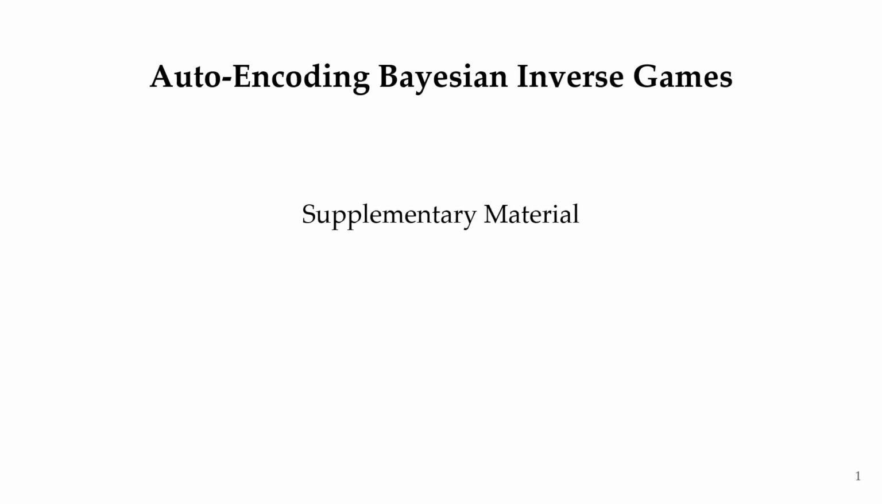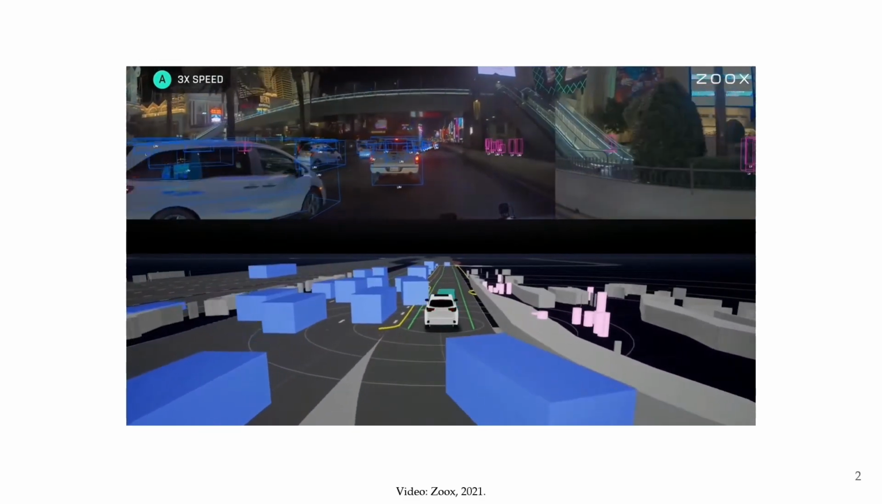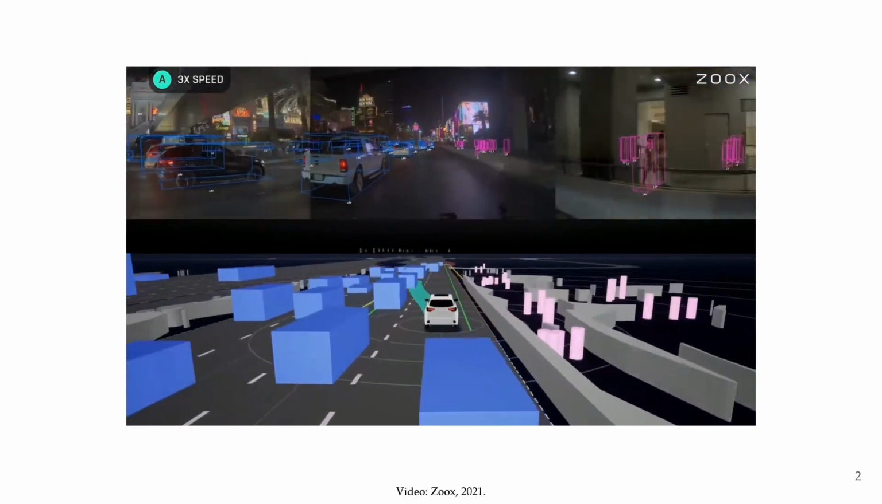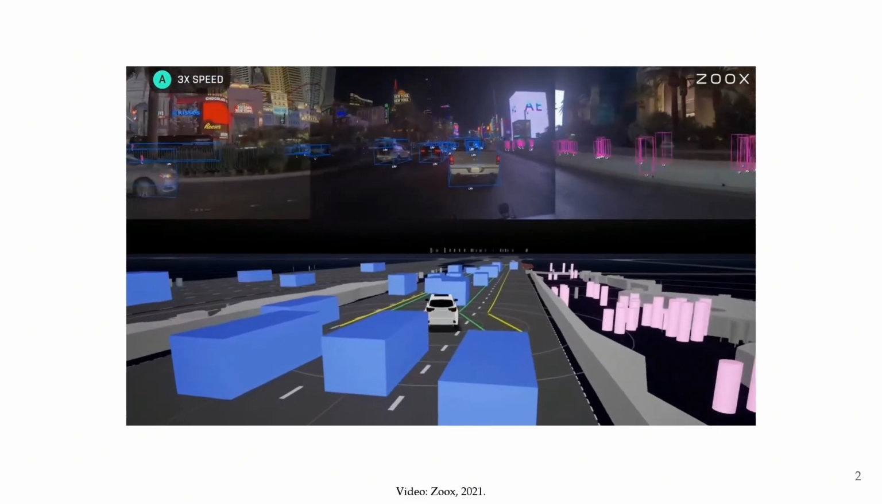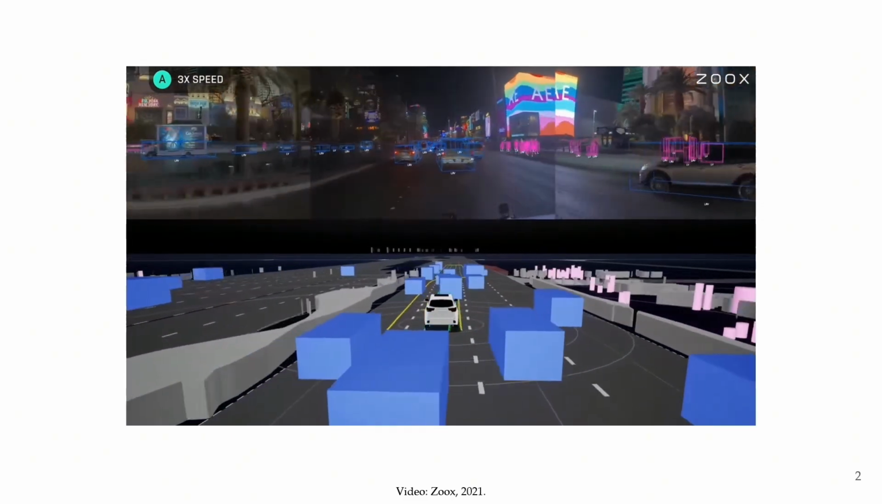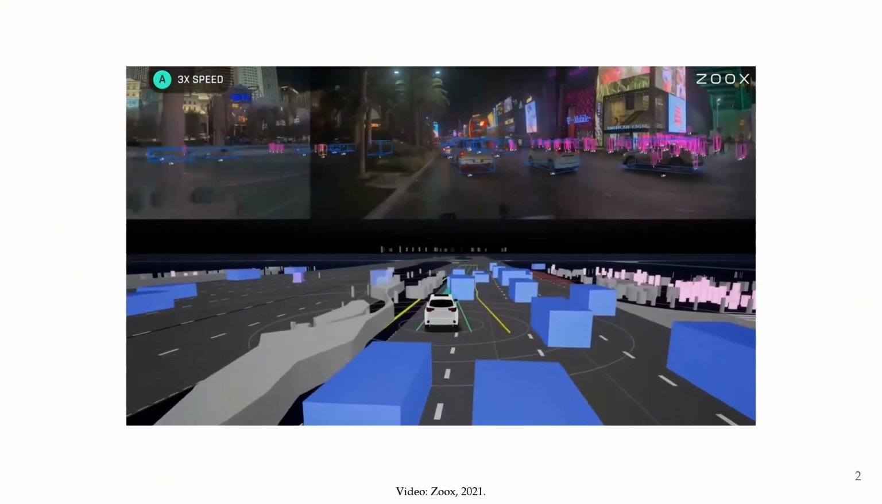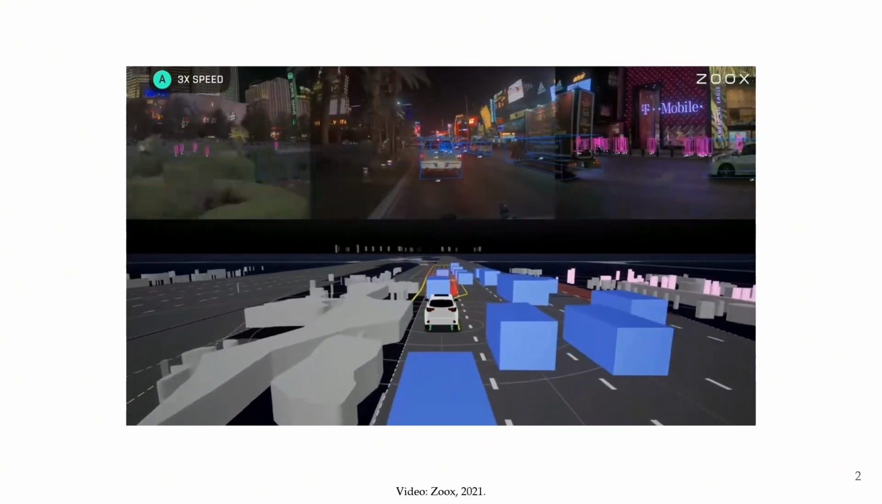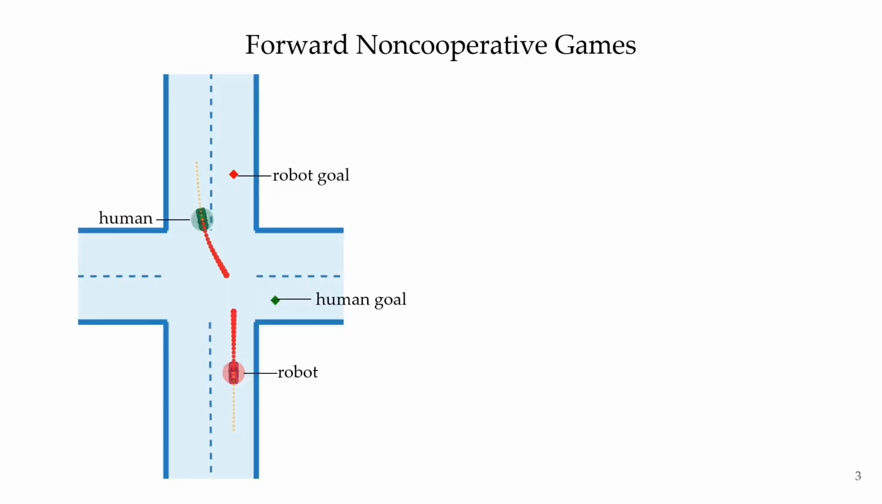This video presents the work Auto-Encoding Bayesian Inverse Games, a framework for tractable Bayesian inference of unknown parameters in non-cooperative games. When multiple agents interact in a common environment, each agent's actions impact others' future decisions. In many settings, agents must account for this coupling when competing to achieve their individual objectives. Imagine a robot interacting with a human driver at an intersection, where they both wish to reach their own goal